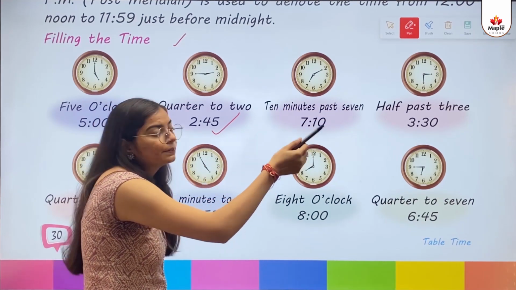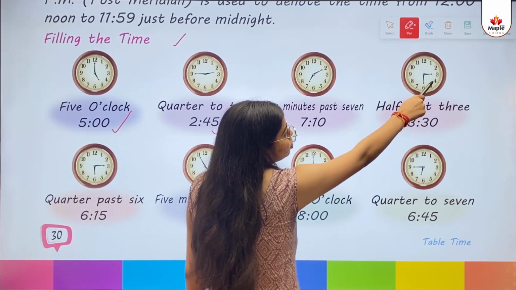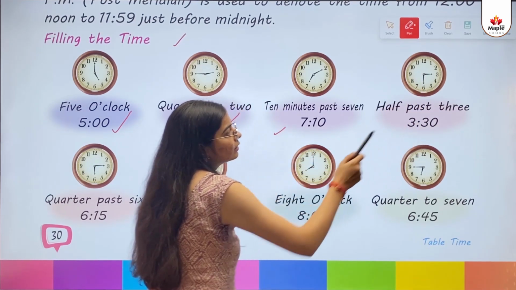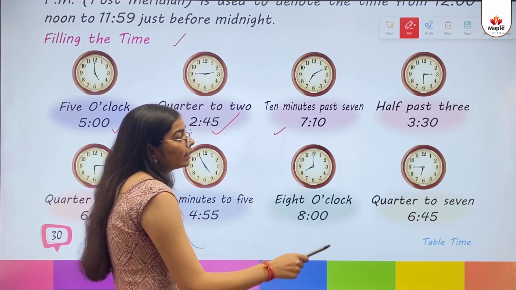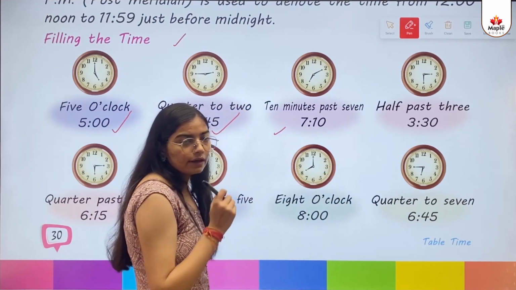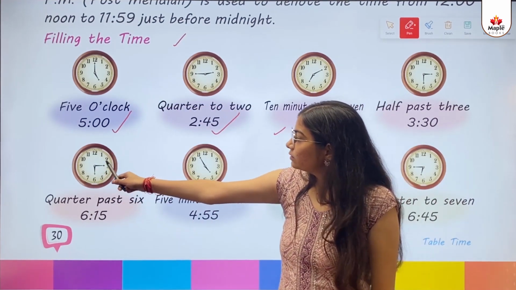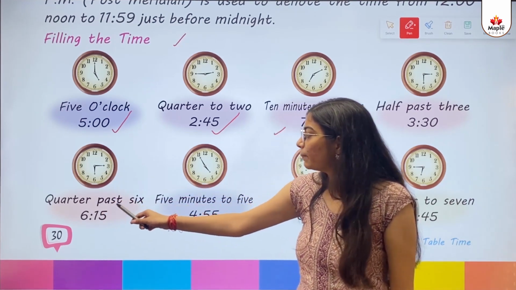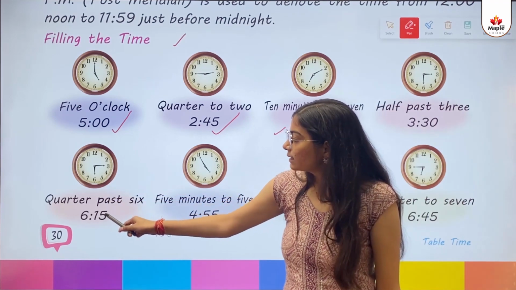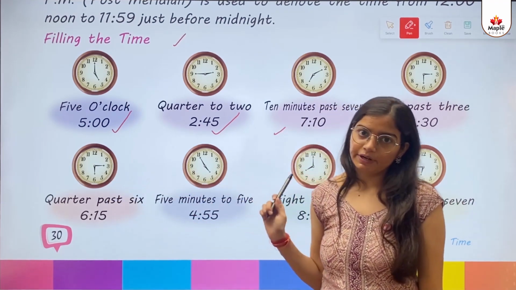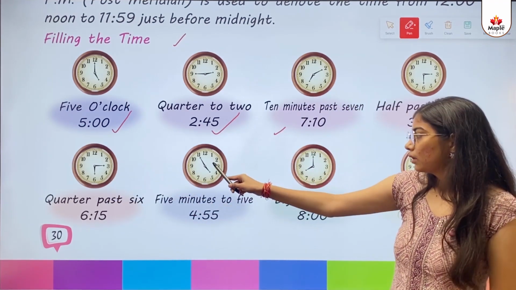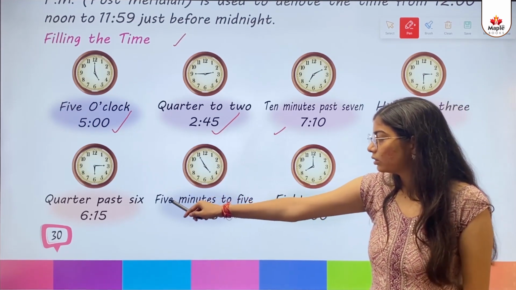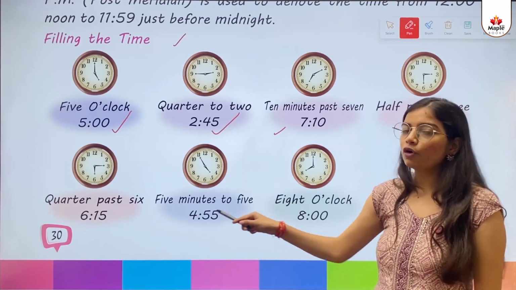7 बजकर 10 मिनट. Then short hand is on 3, long hand is on 6. That is called half past 3. 3 बज के आधा घंटा, 3:30. Clear? Then short hand is on 6 and long hand is on 3. That is called quarter past 6. 6:15, 6 बज के 15 मिनट. Then short hand is on 5, long hand is on 11. That is called 5 minutes to 5, 4:55.